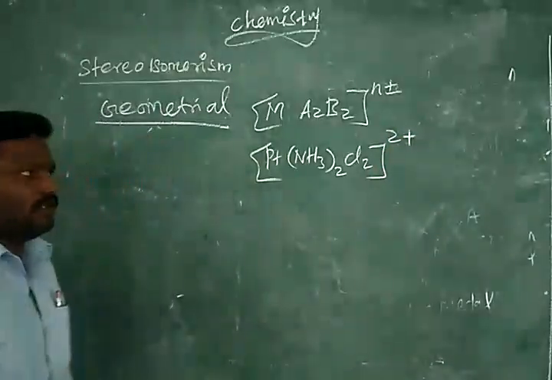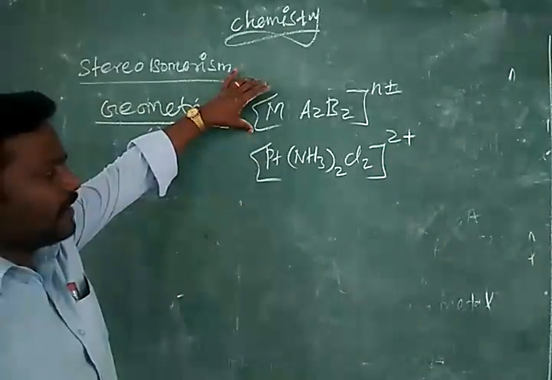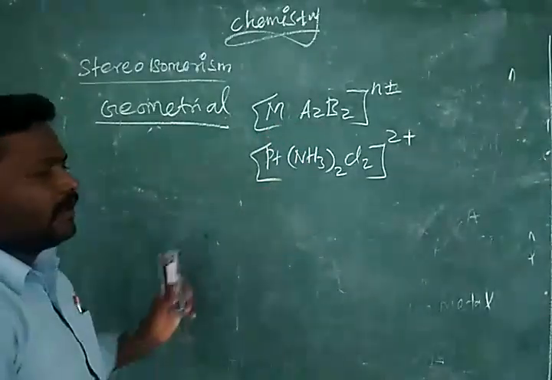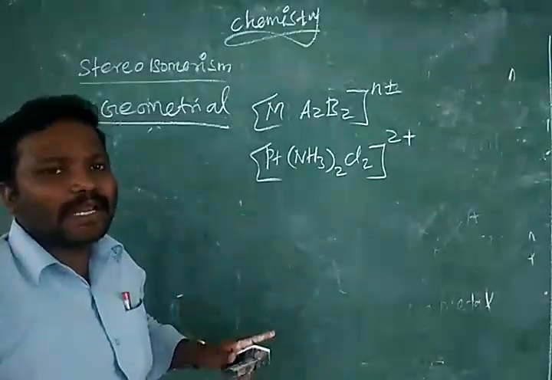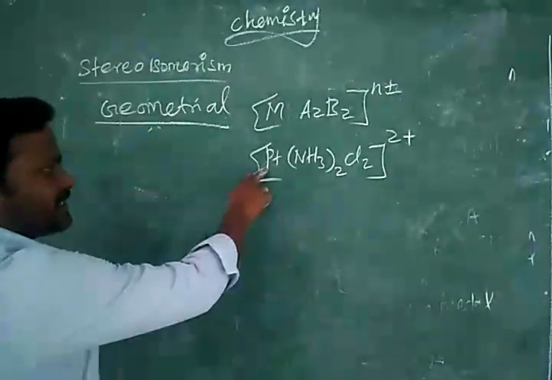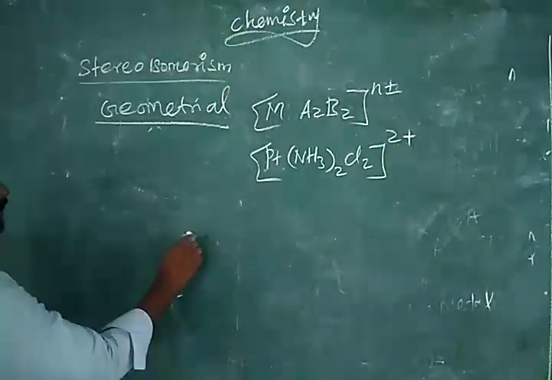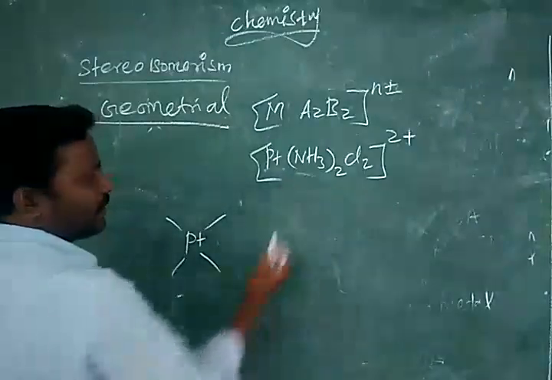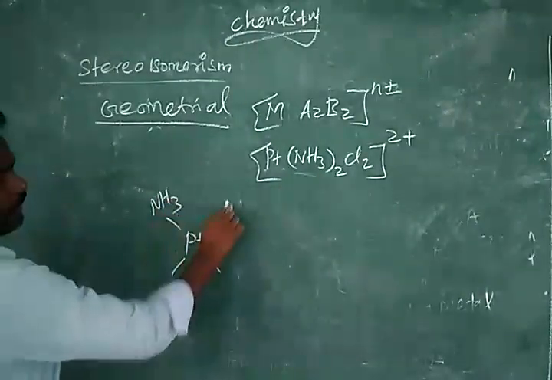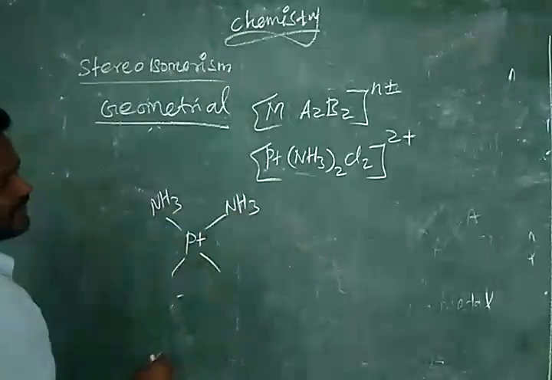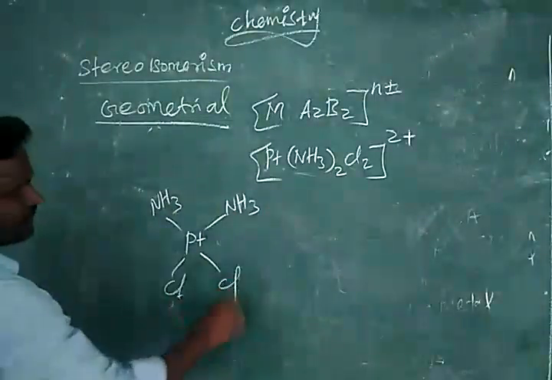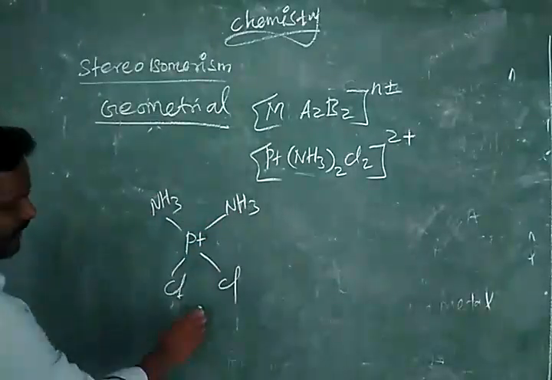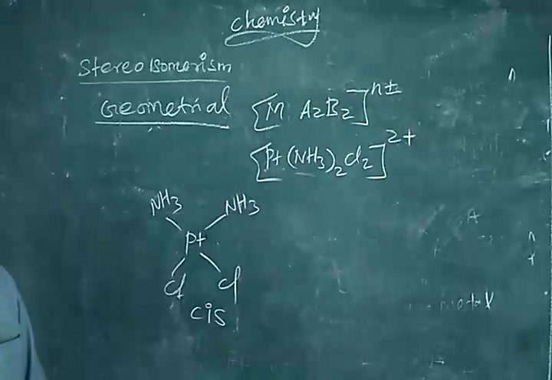With 2 plus charge. General formula, I have just taken an example for that. This can be written in the cis form as well as in the trans form. Which is the metal atom? Platinum. So platinum is written in the center. Now the similar group NH3, NH3, same side. The remaining Cl, Cl. So similar groups present on the same side, then we can say this is cis isomer.